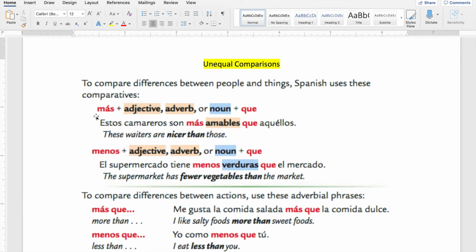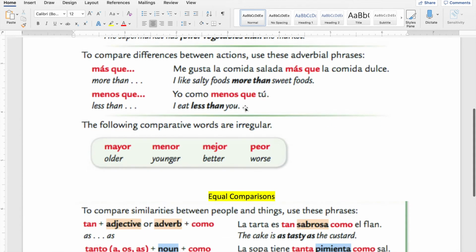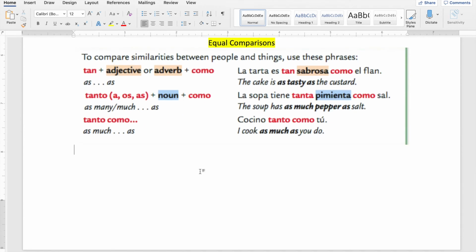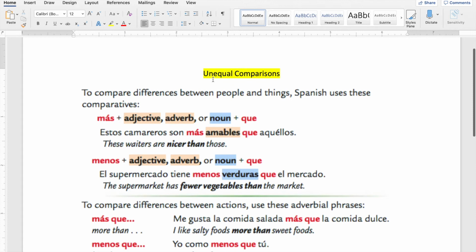es, you have to have a verb in every sentence. Julia es más inteligente que Juan. Can I type? Yes. Julia es más inteligente que Juan. See, I'm comparing Julia with Juan and I'm saying she's smarter than him. This is an unequal comparison.